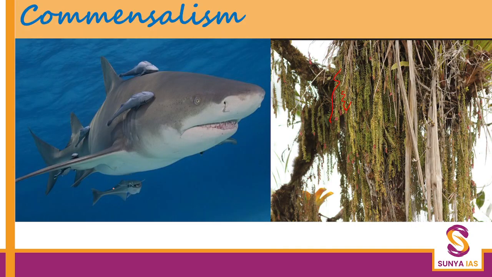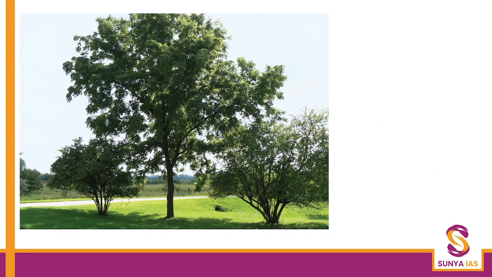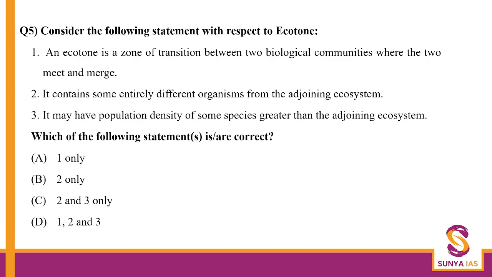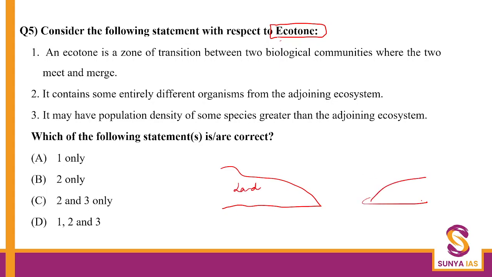Okay, moving forward, these things we have already discussed in the class. This is the example I was telling you about. Now let us discuss what is an ecotone. When we discussed ecotone, let's say this was a land ecosystem, and this is a water-based ecosystem. So this particular region where these two regions overlap, the zone of tension, is known as the ecotone.